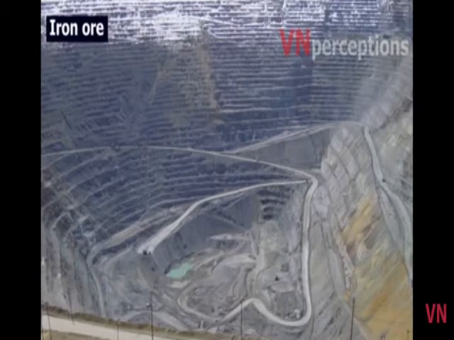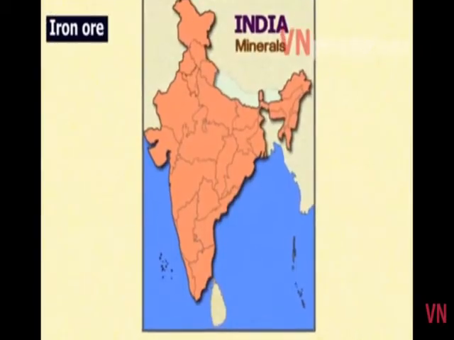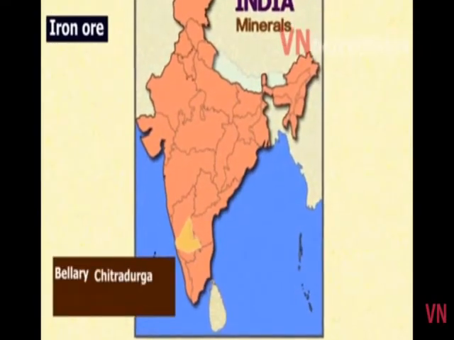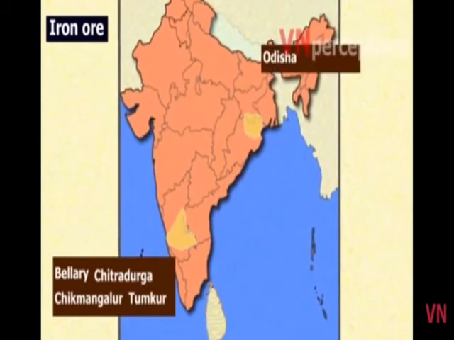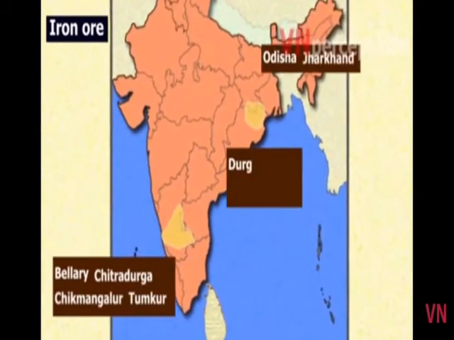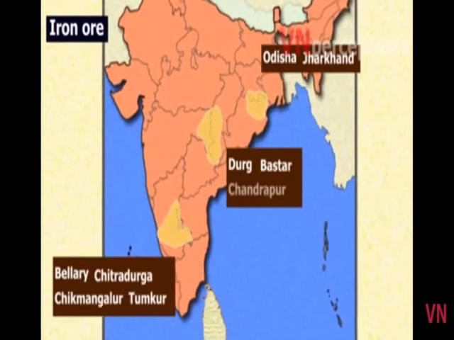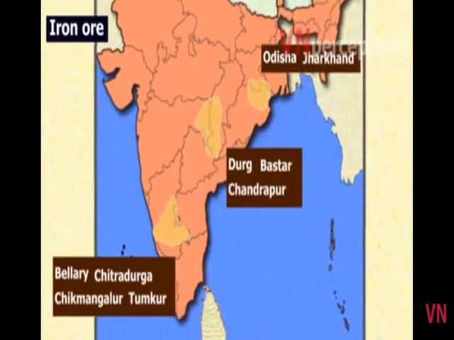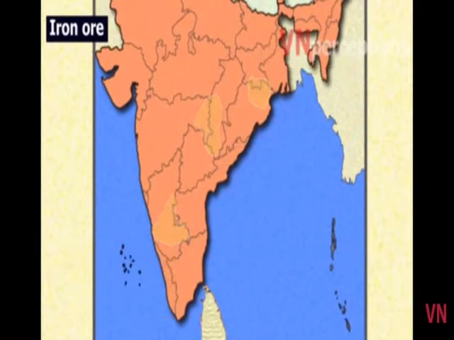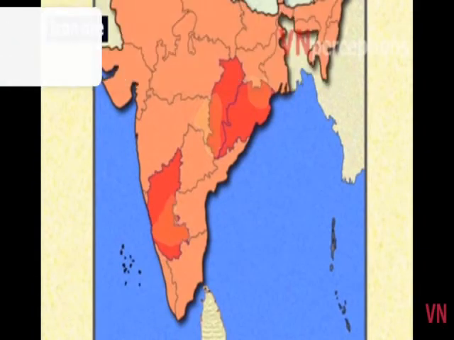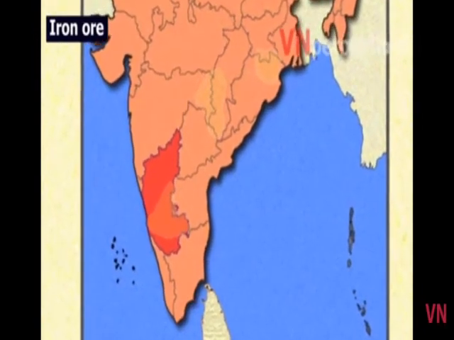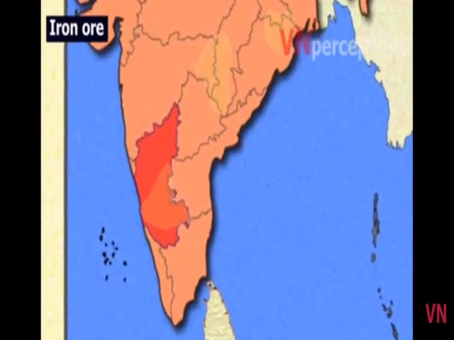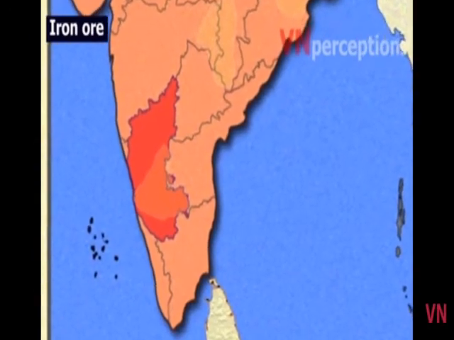Now the major iron ore belts in India are Bellary, Chitradurga, Chikmagalur, Tumkur belt. The second one is Odisha Jharkhand belt. Then it is Durg, Bastar, Chandrapur belt. The important iron ore producing states in India are Karnataka, Odisha, Chhattisgarh, Goa and Jharkhand. Karnataka is the largest producer and accounts for nearly 1/4 of the total iron ore produced in the country.